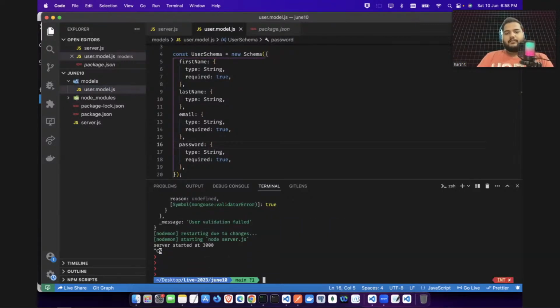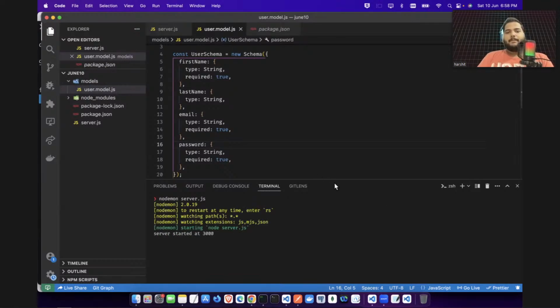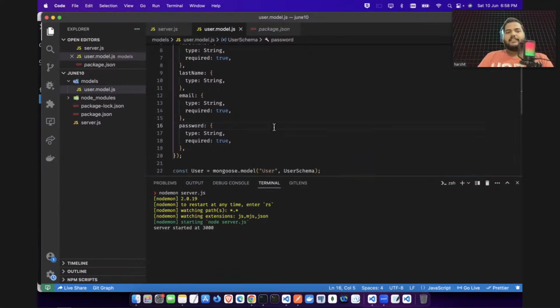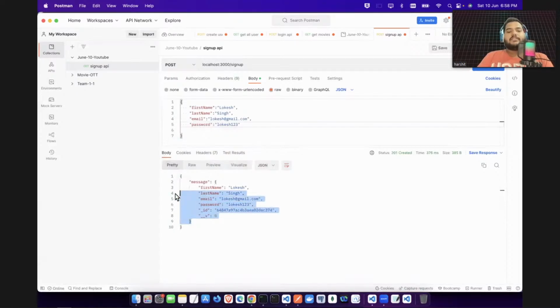I do not mean to restart it myself; it should auto start. But yeah, this thing happens, and sometimes I do all these things manually. So let's wait and now again try to hit the API and see if that error is gone or not. Okay, database connection established. Now again hit the API. If you hit the API, you can see now you have successfully created your data in your database.